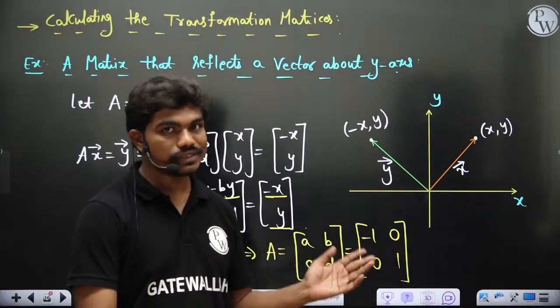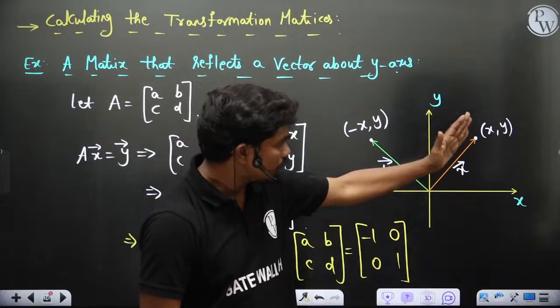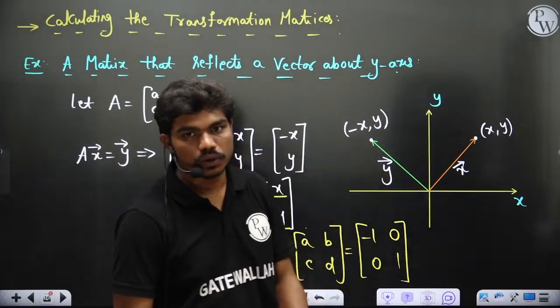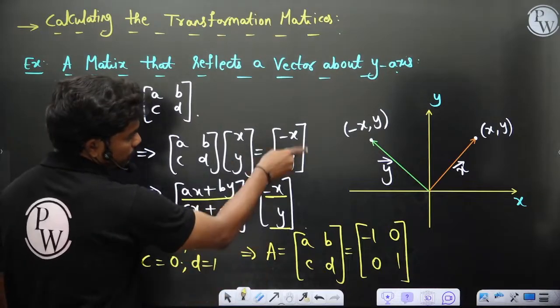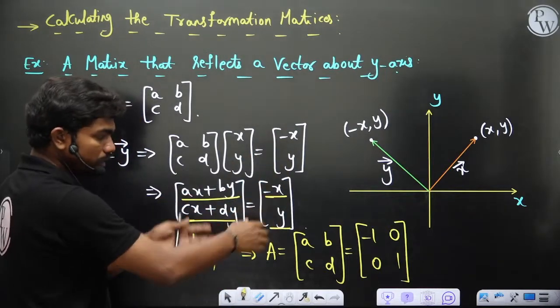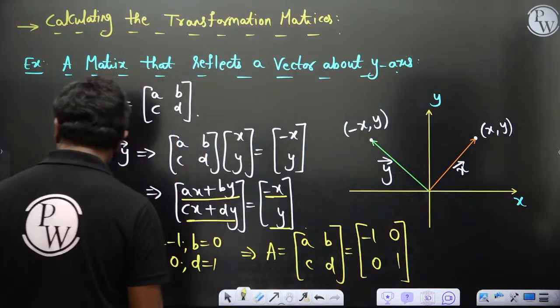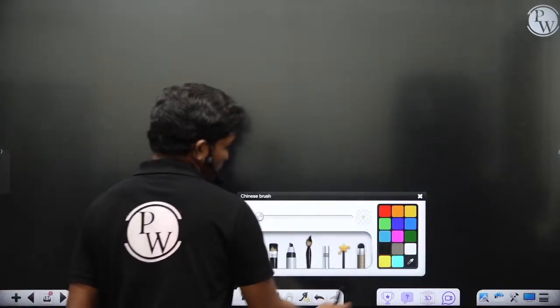Clear? Similarly, if the reflection is about the x axis, for example, if this is a vector and you want to reflect about the x axis, the coordinates would be x comma minus y. So if the vector is x comma minus y, then again you perform the multiplication and get the values of a, b, c, d. Clear? Now we will see one last case before we move on to the concept of rank.